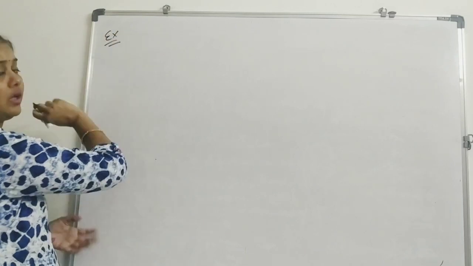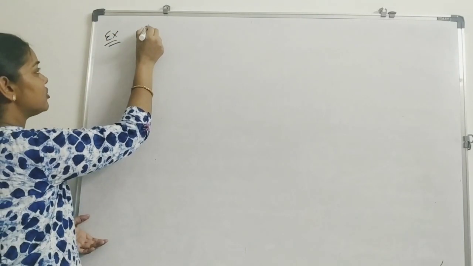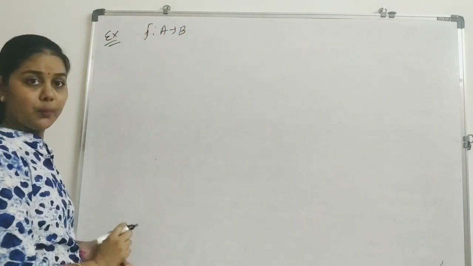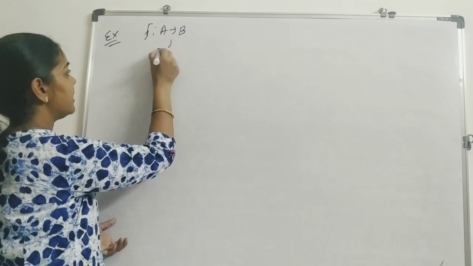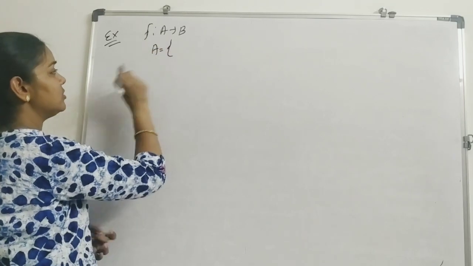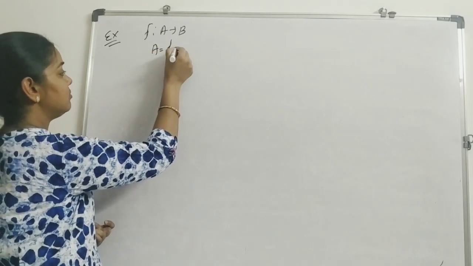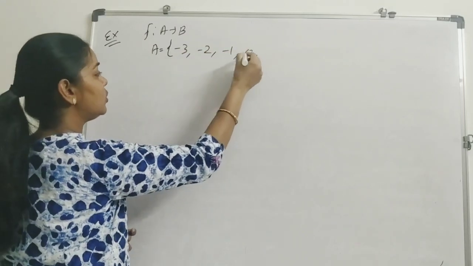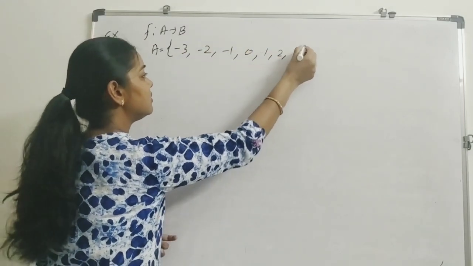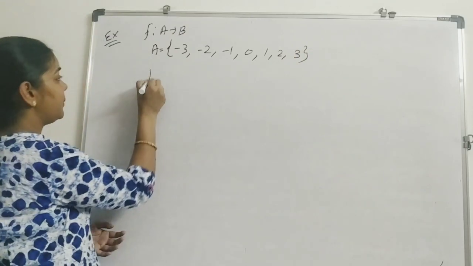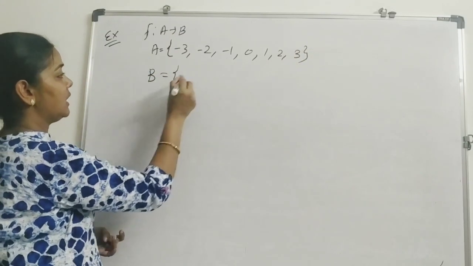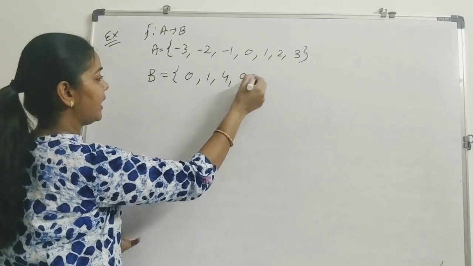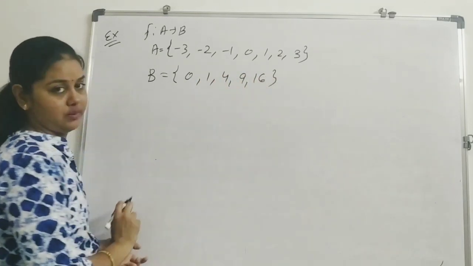Suppose, for example, I am given that the function f is from set A to B, and inside A I am having elements -3, -2, -1, 0, 1, 2 and 3. And in B I am having elements 0, 1, 4, 9 and 16.